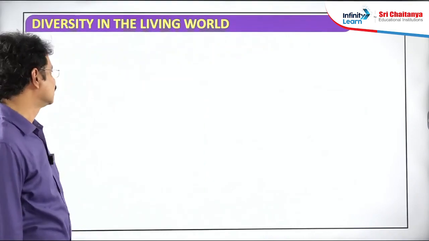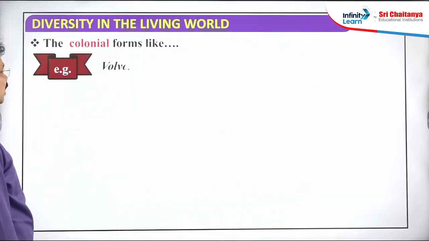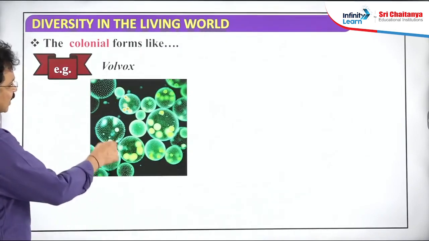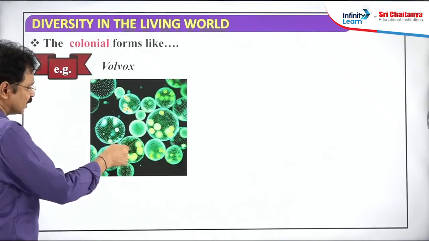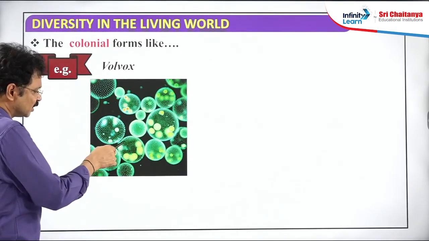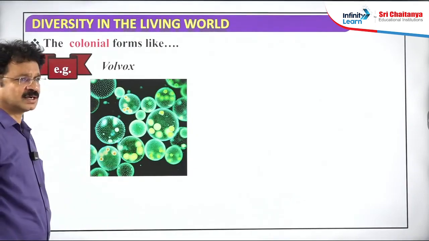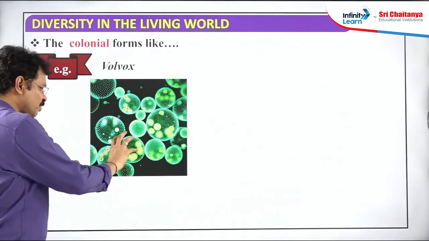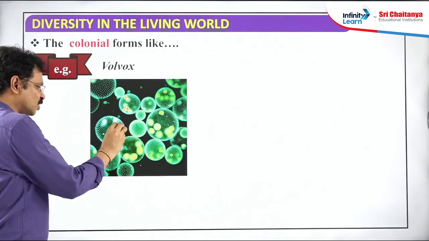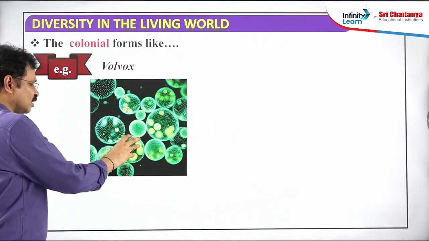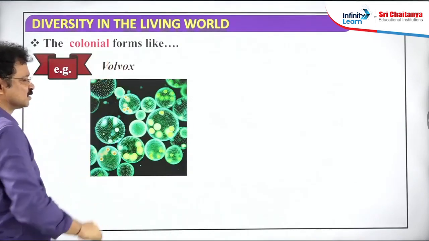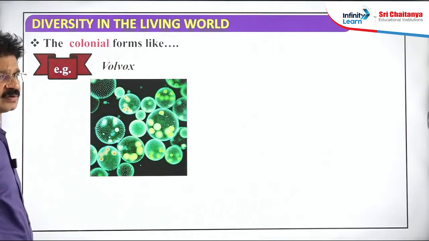Next, multicellular and colonial forms are also there. Volvox is an example of a colonial form. It is one colony. Within the colony, each green dot is one Volvox organism or algal member. A group of algae together form one association, a colony, in the genus Volvox.